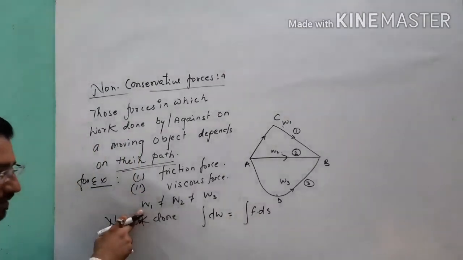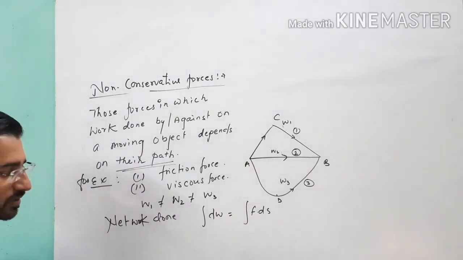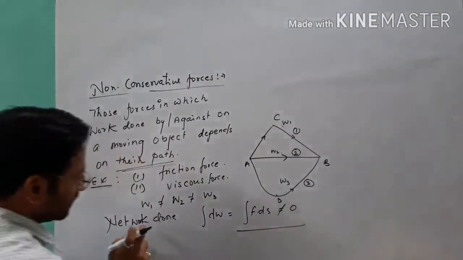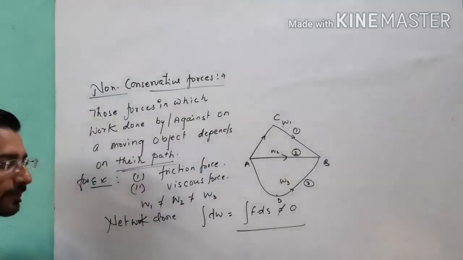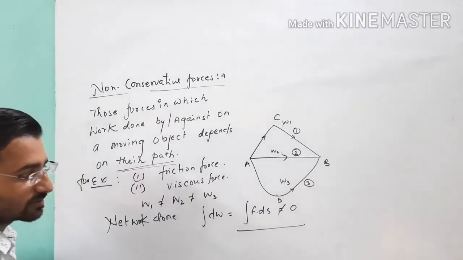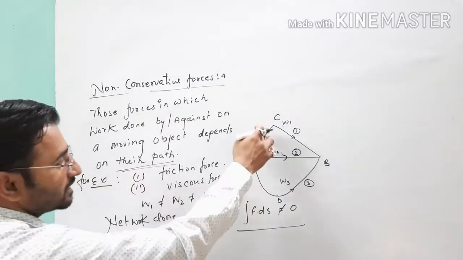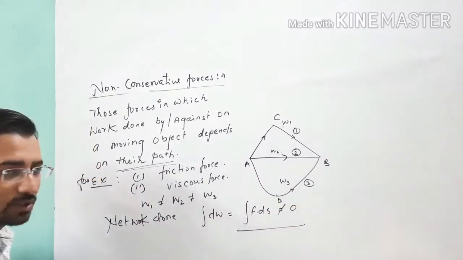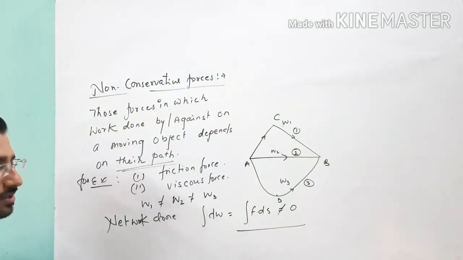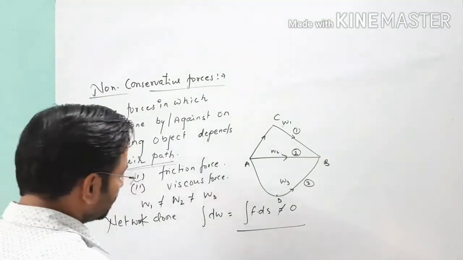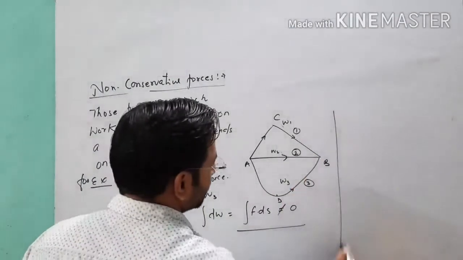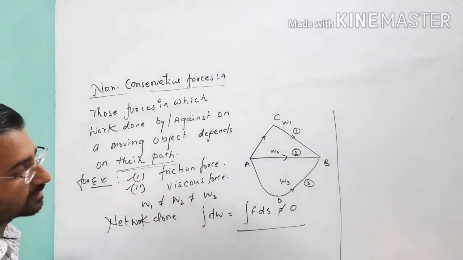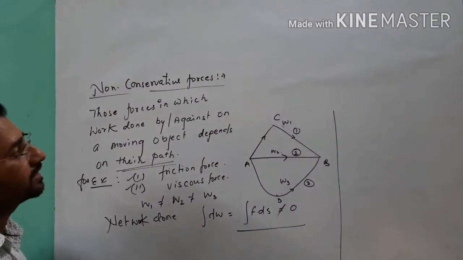As we have given here, W1 is not equal to W2 is not equal to W3, it means that their algebraic sum will not be equal to 0 in this non-conservative nature. It has some value because the path is different. If the path were the same, then you could say that the integral of F ds equals 0, but here, according to the definition, it is different, so it will not be 0. Point clear? So the examples are in front of you: frictional force and viscous force are examples of non-conservative forces.